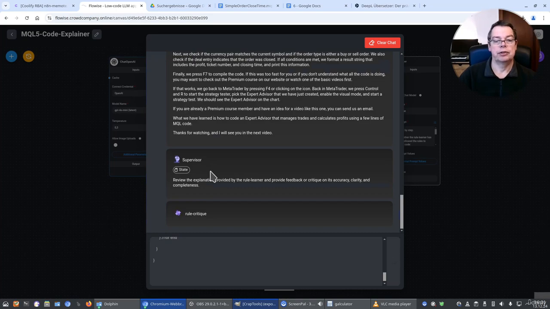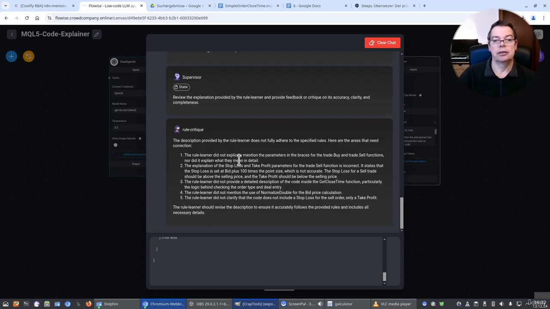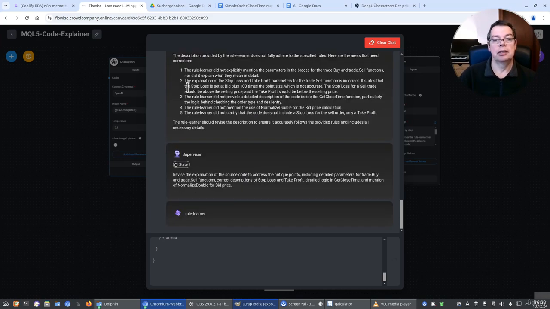Here is the response from the rule learner, and now the rule critique is kicking in, checking the code that has been provided, checking the code description, and here are some improvement suggestions. That goes back to the supervisor who says that the rule learner should do a better job and make some improvements according to the rule critique. And now we should get an updated draft.